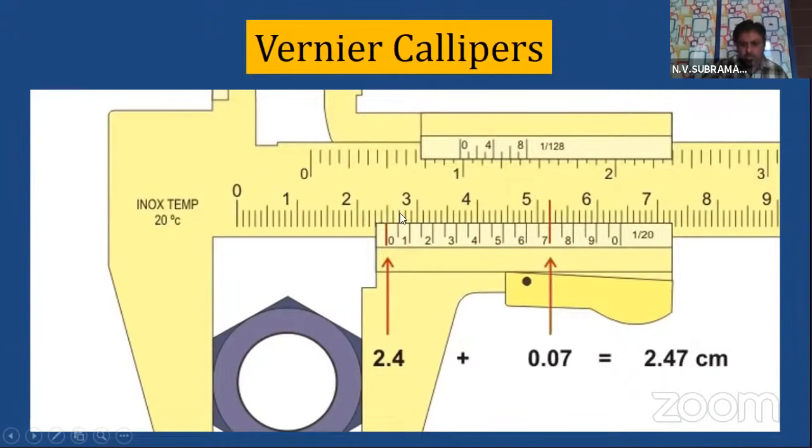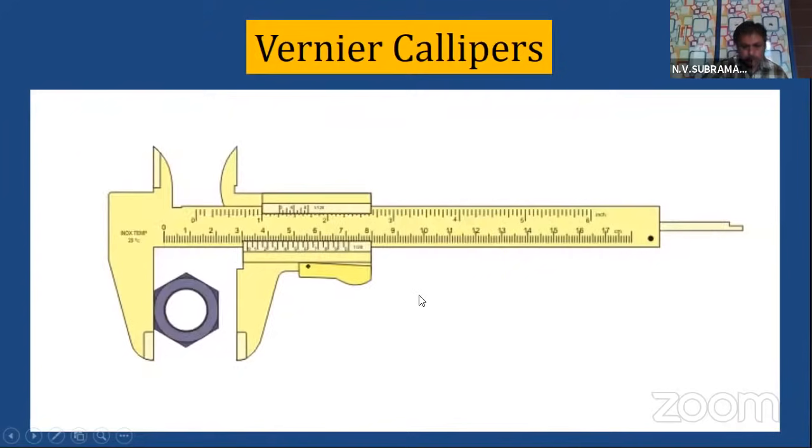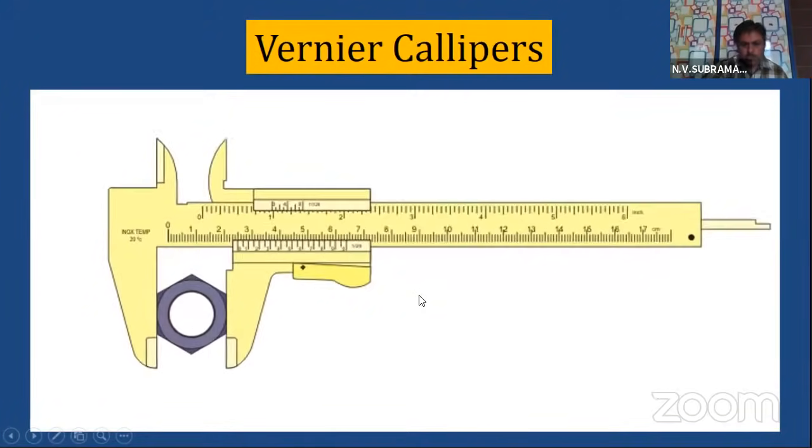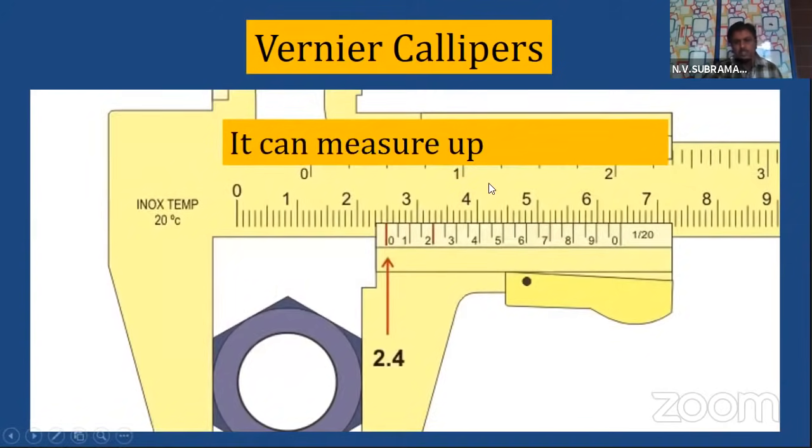Here you are seeing two scales, children. Just hold on, children, I will explain.